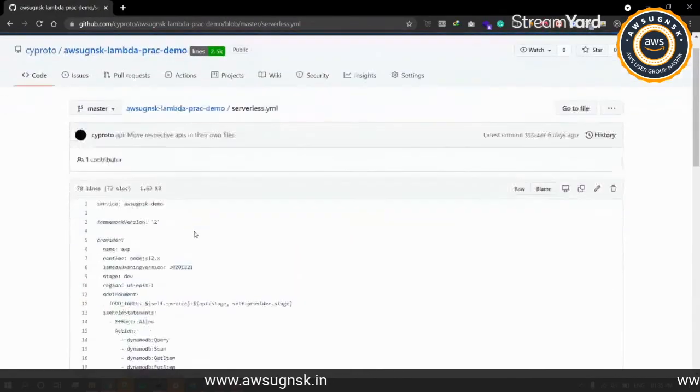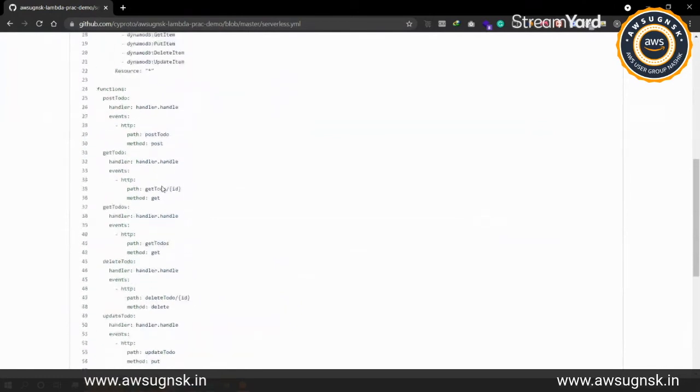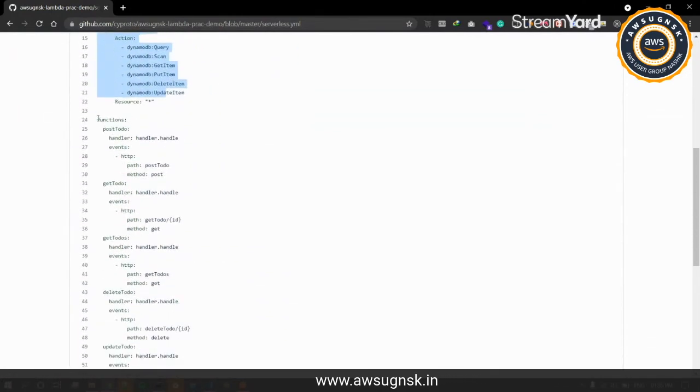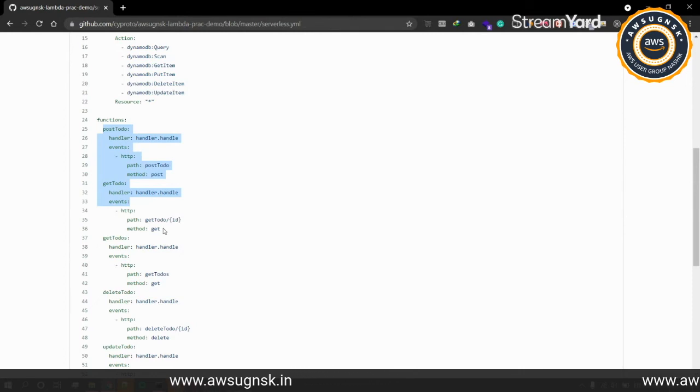So let's open that. Everything remains the same, but the only thing we are changing is the functions tab. Previously we had a different handler method for each and every endpoint, but I have added a single handle method to handle each and every request, and from that handle method it will redirect to the respective business logic we have written for each method.